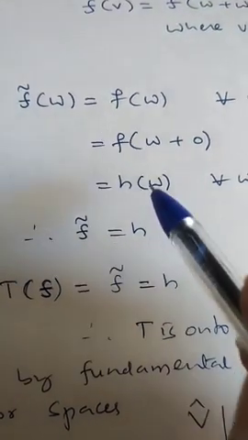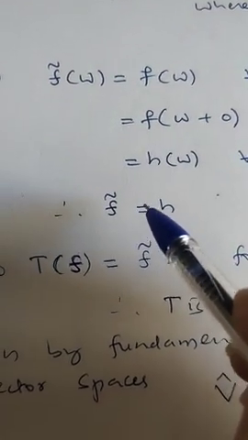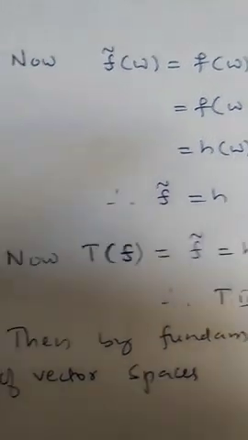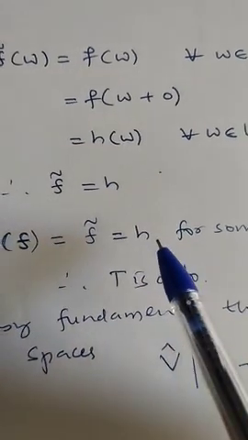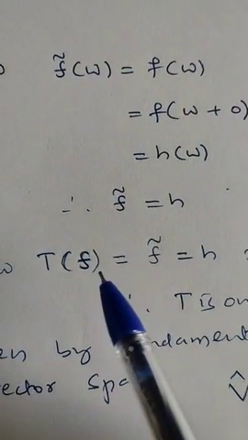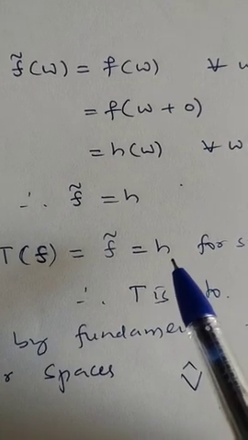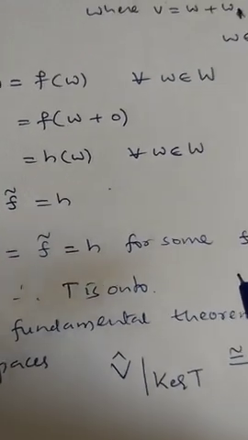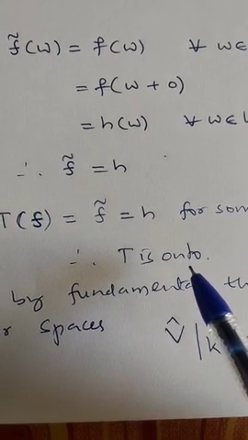Therefore, f tilde of w is equal to h of w for every w belongs to W, which means f tilde is nothing but h. Now T of f is f tilde, that is nothing but h. Therefore, if h belongs to W cap, then there exists f belongs to V cap such that T of f is equal to h. Therefore, T is onto.